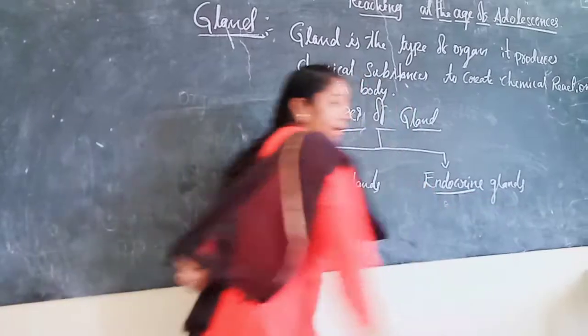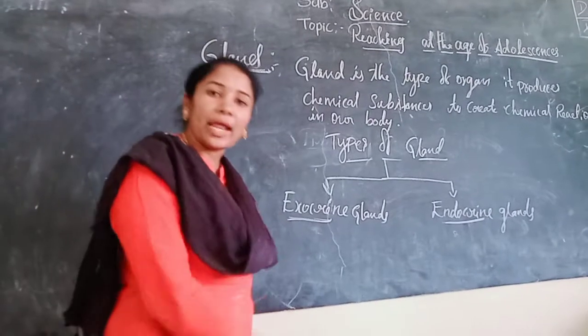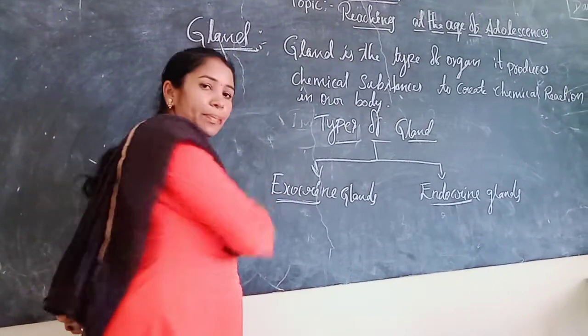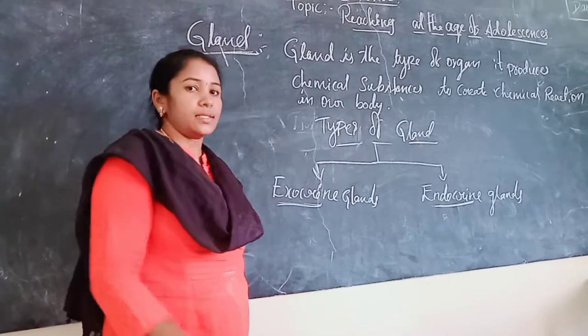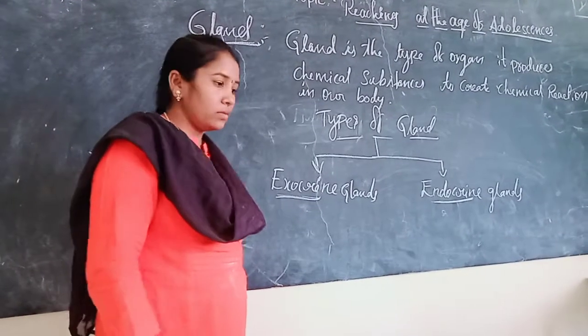Okay, dear students, how many types of glands are there in the human body? Two. The first type is the exocrine glands and the second type is the endocrine glands. Let's see their meaning.